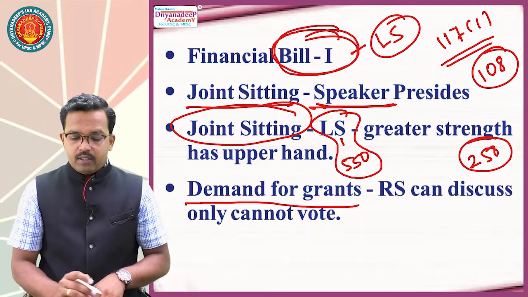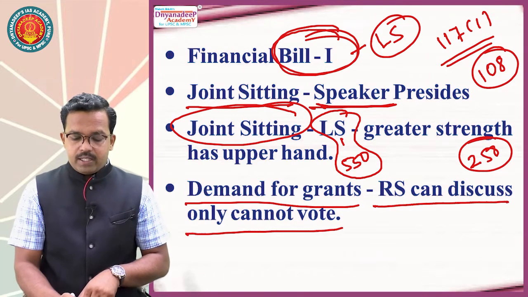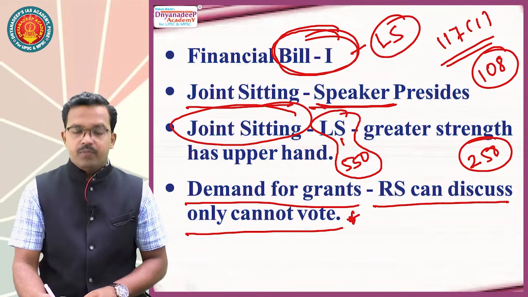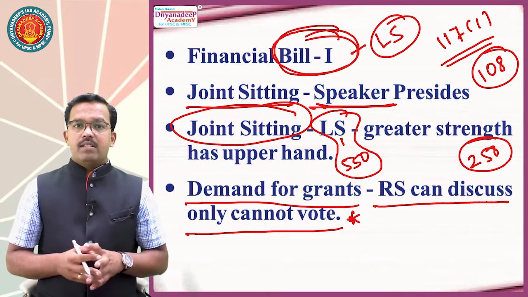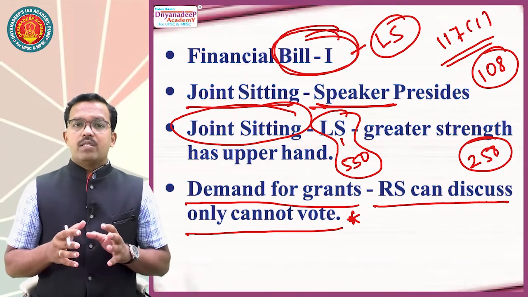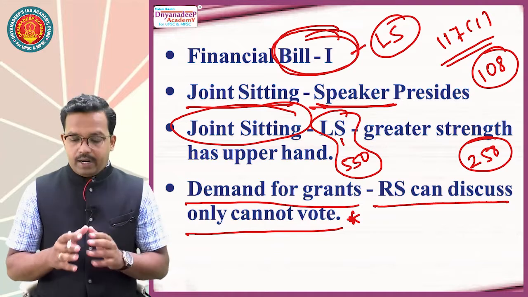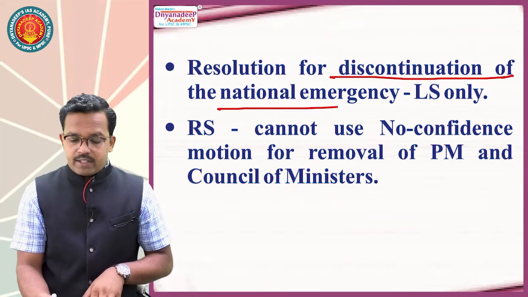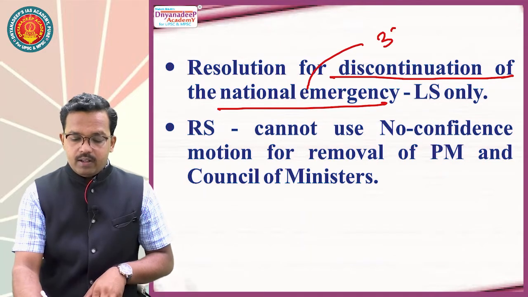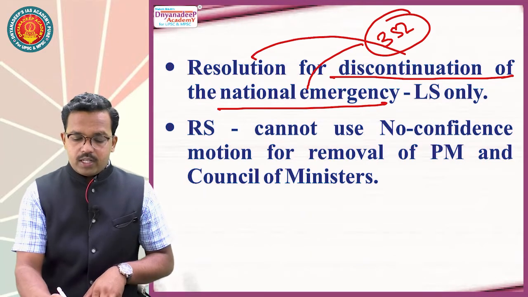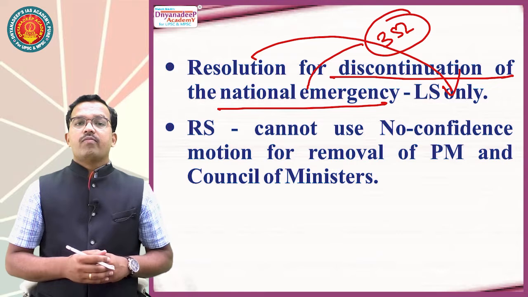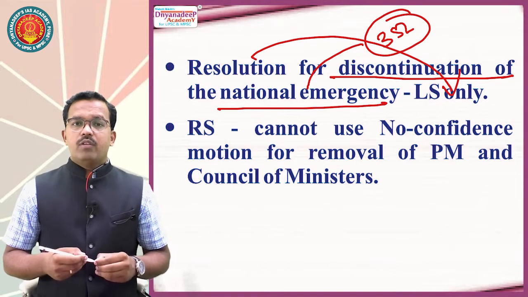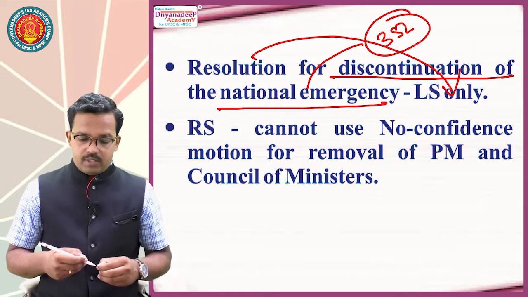Demand for grants. Rajya Sabha can discuss but cannot vote on demand for grants. I star mark this point, it is important. On demand for grants, Rajya Sabha has the right to discuss only, but it does not have the right to vote. Resolution for discontinuation of national emergency, which is imposed under Article 352, can be brought by Lok Sabha only. Rajya Sabha does not have the right to bring any kind of resolution which will discontinue national emergency.